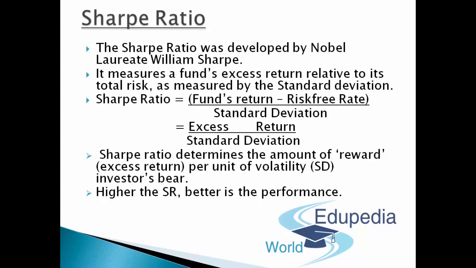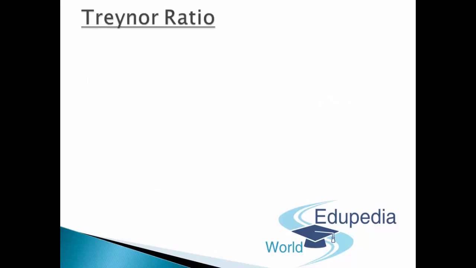On the same notes, on the same model, basically, there came another man into the picture, and his name was Treynor. His full name is Jack L. Treynor. He is called one of the fathers of modern portfolio theory. Similar to Sharpe ratio, Treynor ratio basically measures a fund's excess return relative to risk.